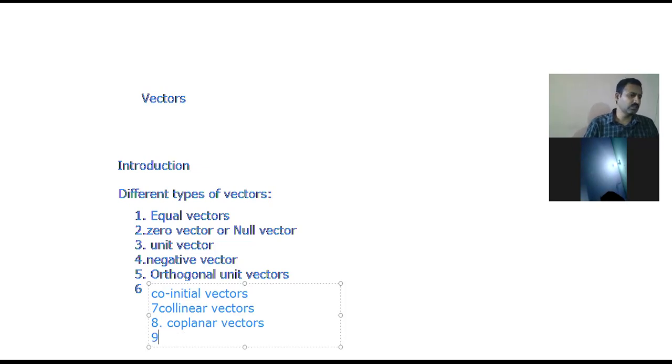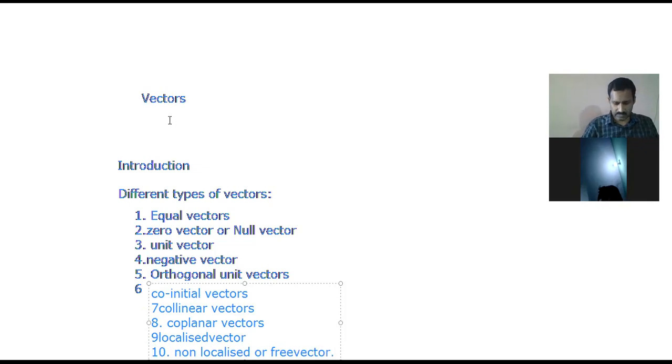Next, the ninth one, localized vector. And the tenth one, non-localized or free vector.